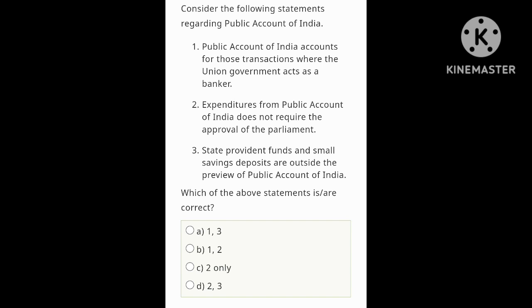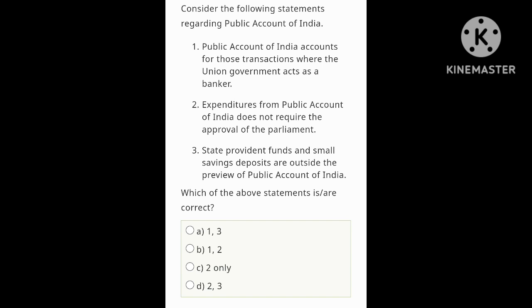Consider the following statements regarding the Public Account of India. The Public Account of India accounts for those transactions where the Union government acts as a banker. Yes, this one is correct, because the Union government acts as a banker, and for the money people deposited in the Public Account of India, the government has to give it back to its rightful owner. So statement 1 is correct. Second, expenditure from the Public Account of India does not require the approval of Parliament. Yes, because its nature is that the government acts as a banker, so there is no requirement of approval from Parliament. So statement 2 is also correct.